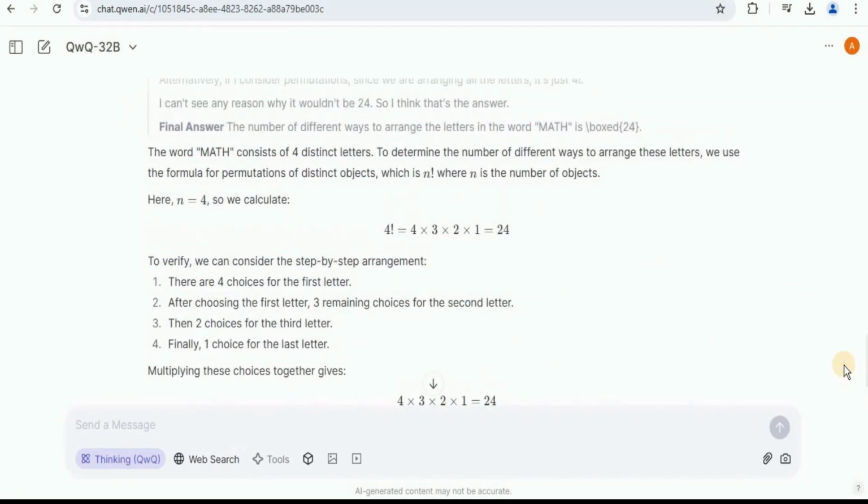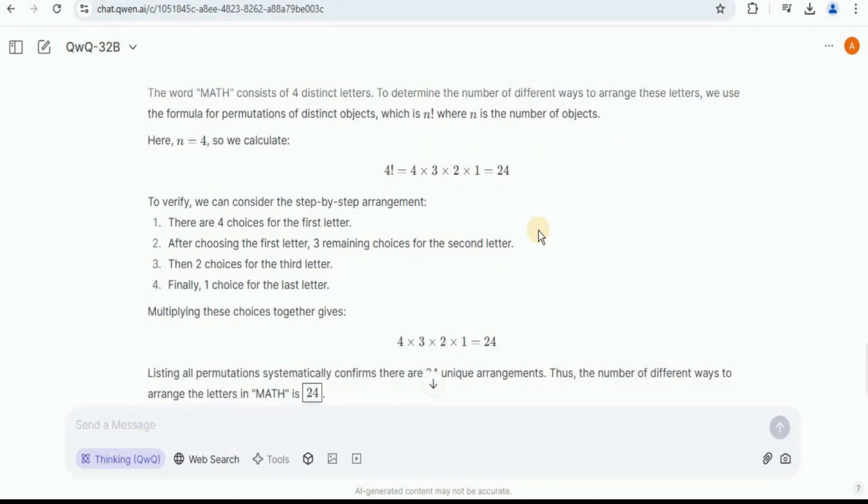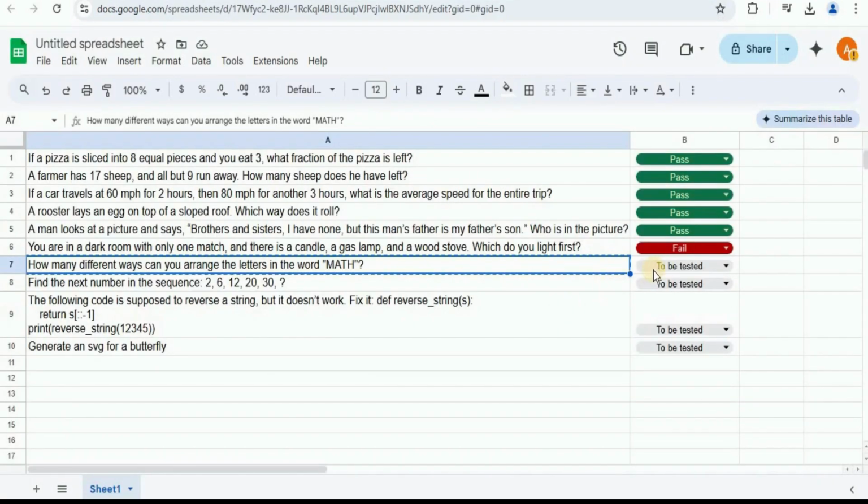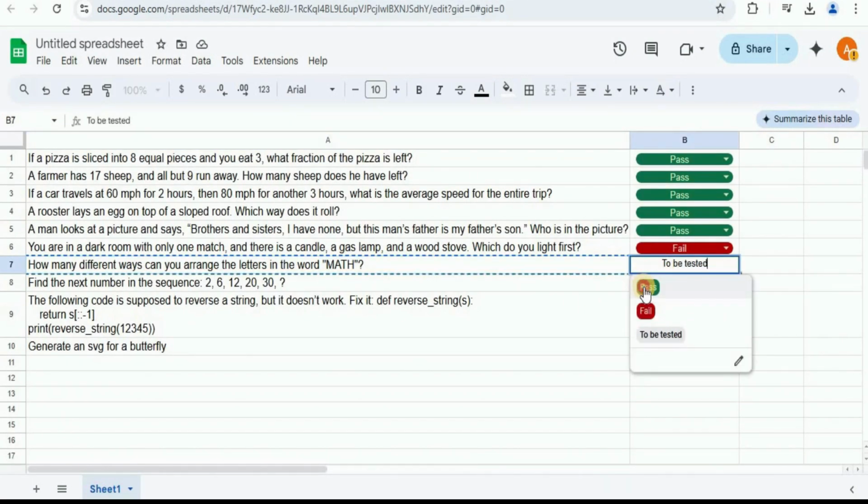Let's quickly view it. It says that the word math consists of 4 distinct letters. To determine the number of different ways to arrange these letters, we use the formula for permutations of distinct objects, which is n factorial, where n is the number of objects. So here n is 4. So we are going to calculate the factorial of 4, which brings us to the answer 24. That is absolutely correct. So for this question, I'm going to give it a pass.